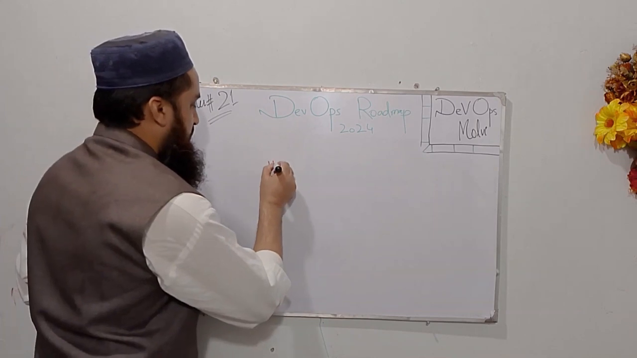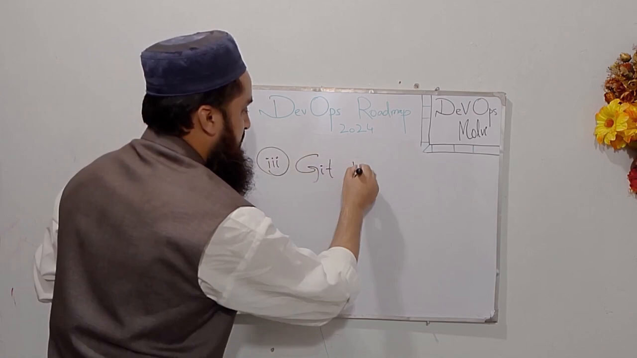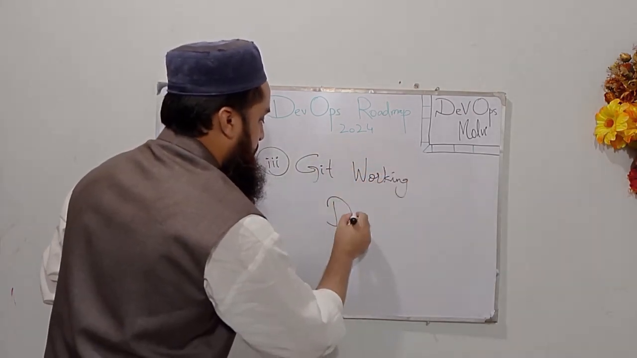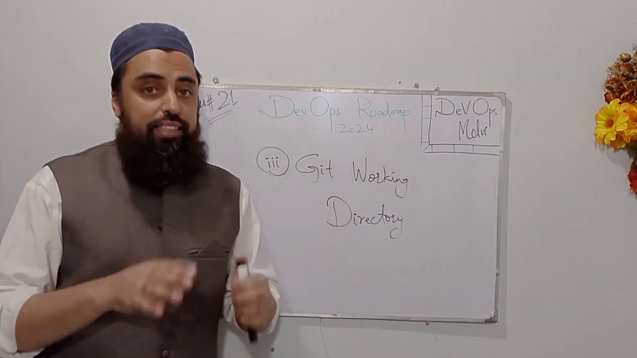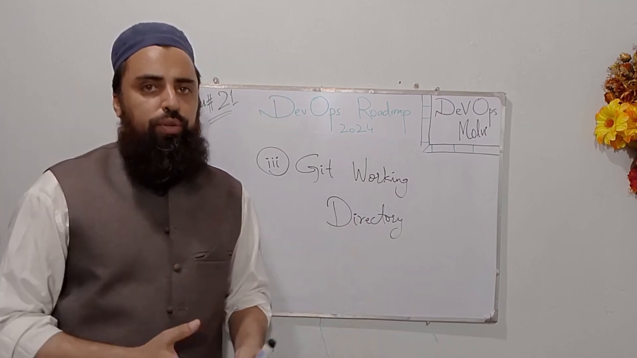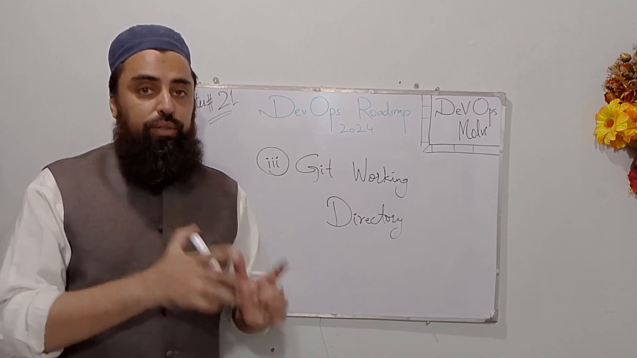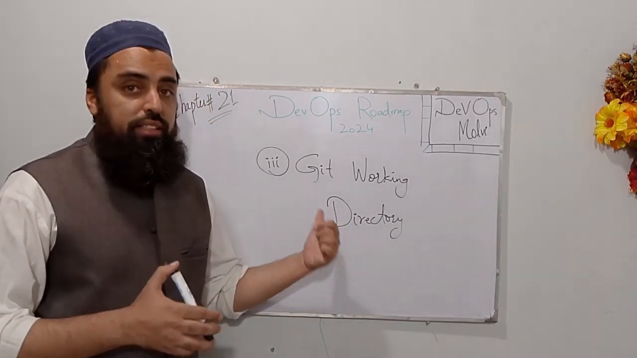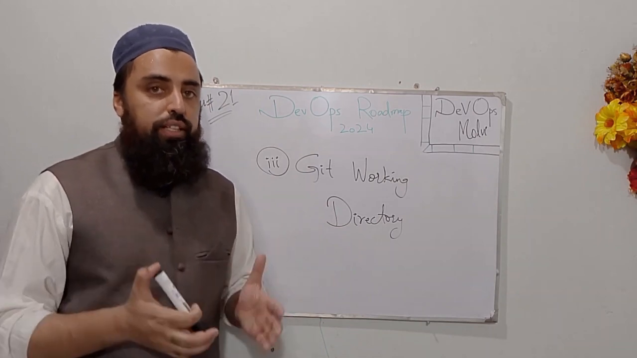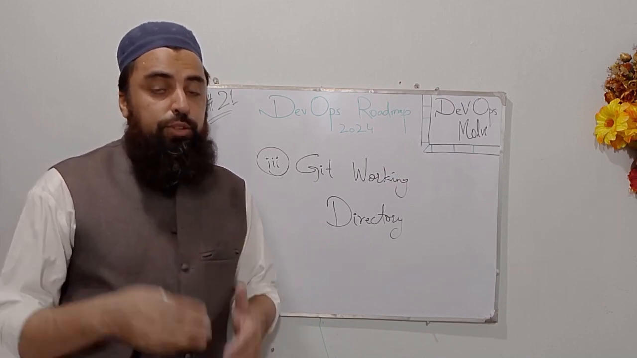Okay guys, now the third term is the Git working directory. Guys, it is not like the normal directories we have on our Linux VM. For instance, we have multiple folders and directories, but not all of them are tracked by Git. Only the directory which is tracked by Git is known as a Git working directory, and it can contain your source code. So this directory is tracked by Git.